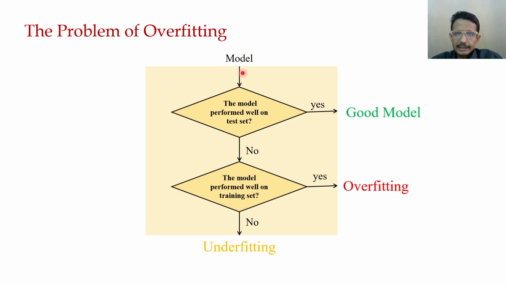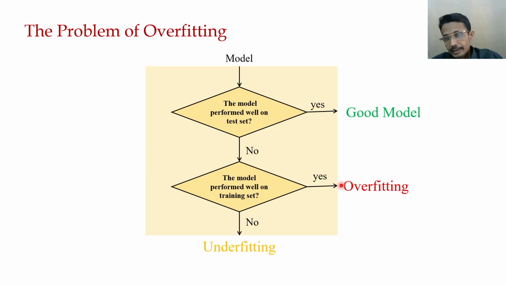So if a model performs well on the test data, if it is yes, then it's a very good model. What is important to note is that the performance of the model on test data becomes the evaluation metric. But if it is no, if the model performs well on the training set, if it is yes, that may be a case of overfitting.